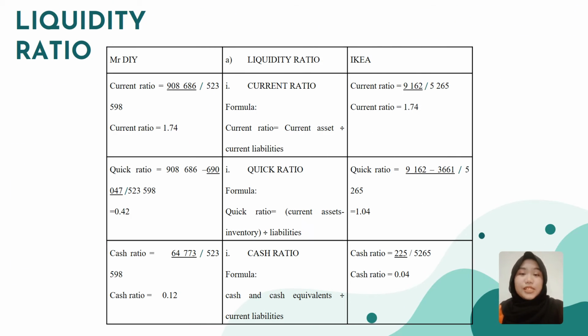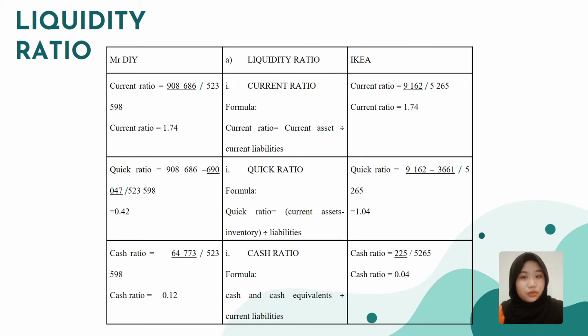For our first calculation, we'll calculate the liquidity ratio. In liquidity ratio, we have cash ratio, quick ratio, and current ratio. To find the current ratio, you need to divide current assets by current liabilities. As you can see here, after dividing current assets and current liabilities, the current ratio for Mr. DIY is 1.74.